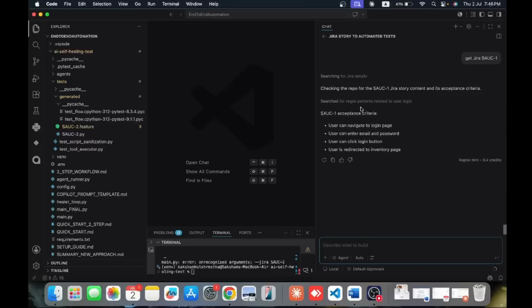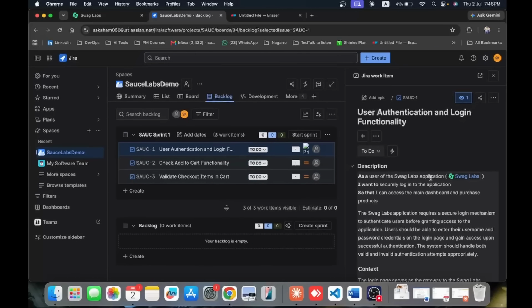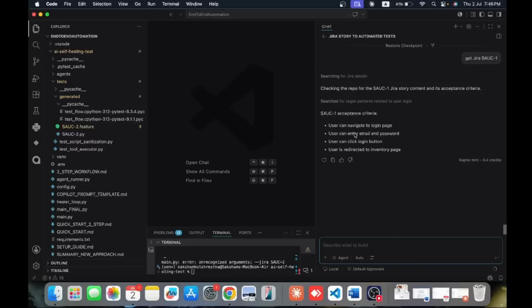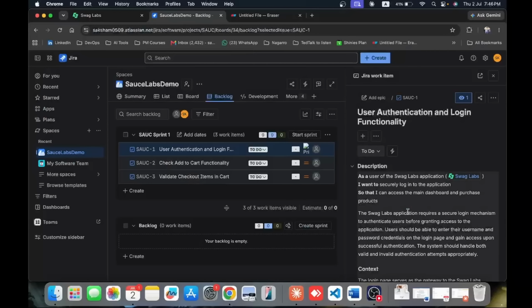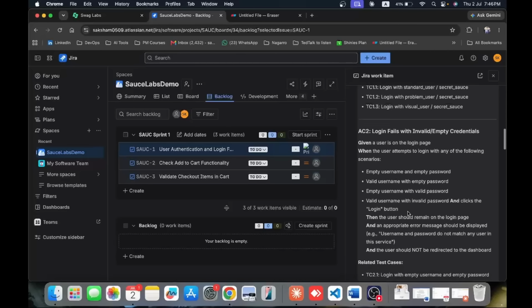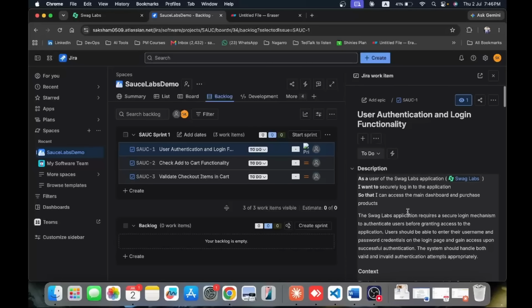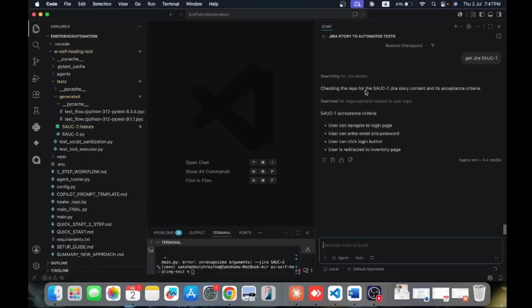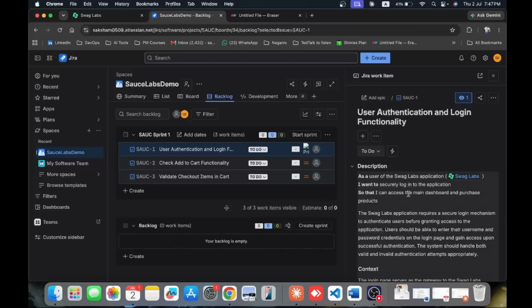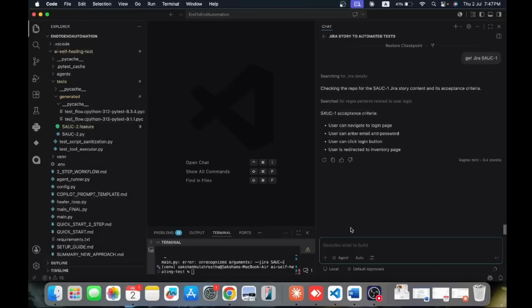Okay, it is showing acceptance criteria: as a user can navigate to the login page, email and password. So it is giving just the summary of what is there in the story. We are doing the login, passing email and password, clicking on the login button, and we are redirecting to the inventory page. That is what the complete story is about. We can refine our prompt, and we will be able to get the entire content of the description.